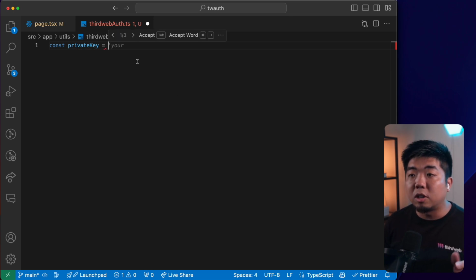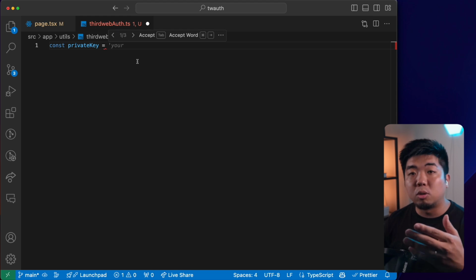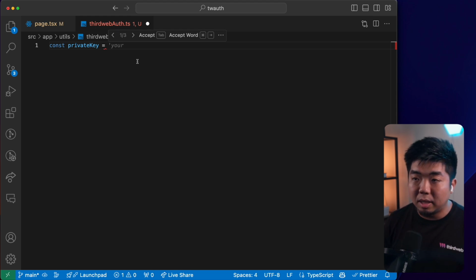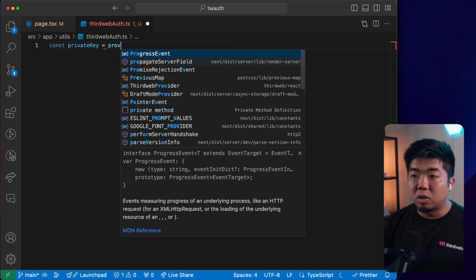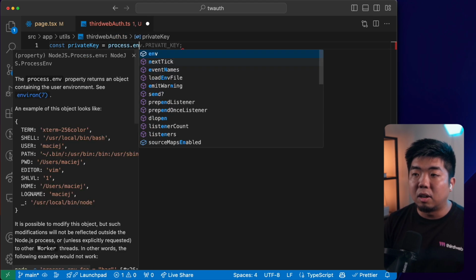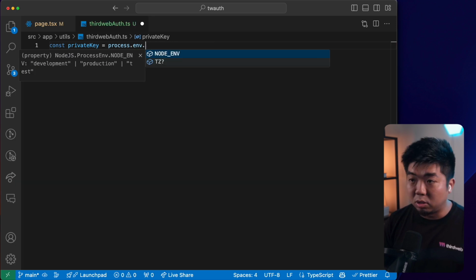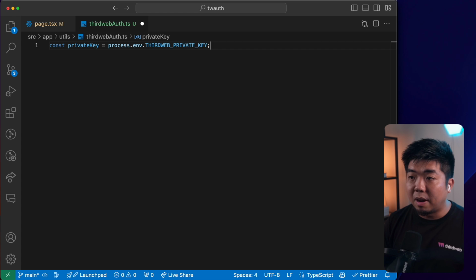So again, we are generating the message for the user to sign and authenticate themselves with. So we're going to need to provide it with a private key of a wallet that's going to generate that message. So we're just going to store this here in our environment variables. So we'll come back later to do that. But we're going to call this our thirdweb private key. So that is going to be our private key variable.